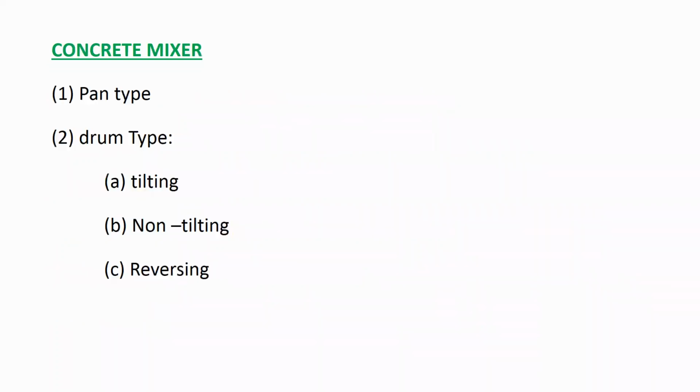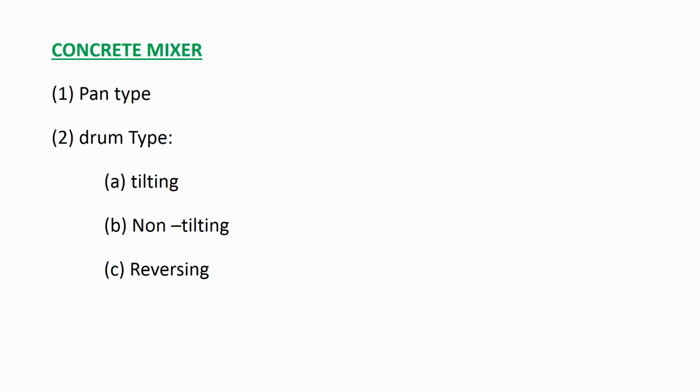In concrete mixers, this is another classification. Here we again have two types: pan type mixer and drum type mixer. This depends upon how the machine is. In the pan type mixer, we have a pan. In the drum type mixer, we have a drum, and in the drum type mixer, again we have three types: tilting drum, non-tilting drum, and reversing drum.